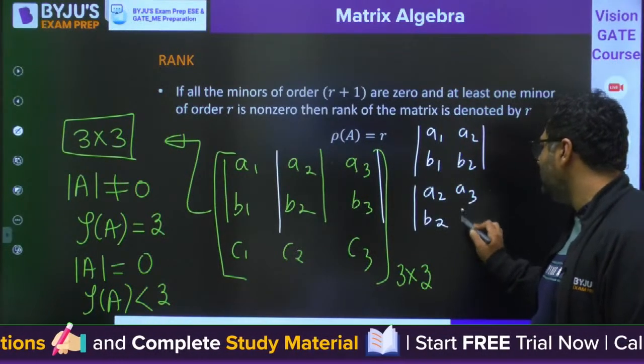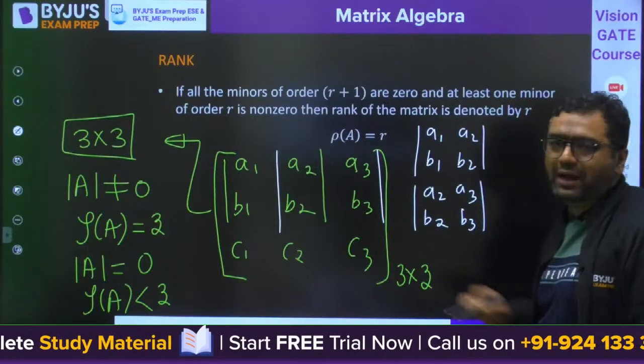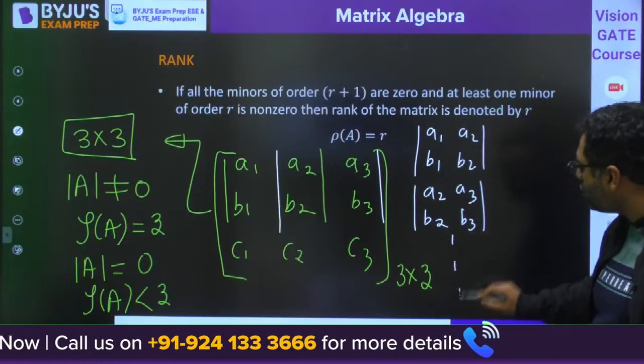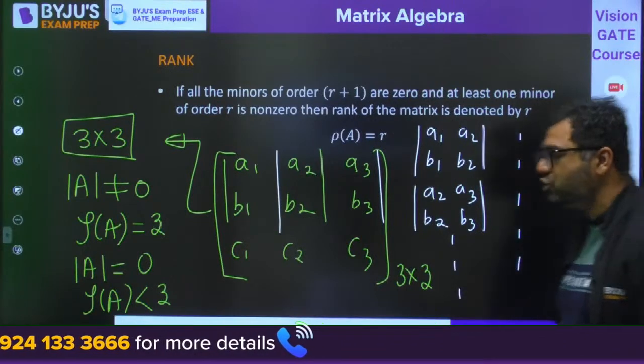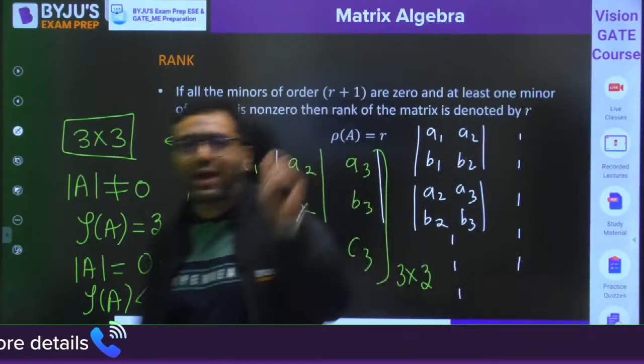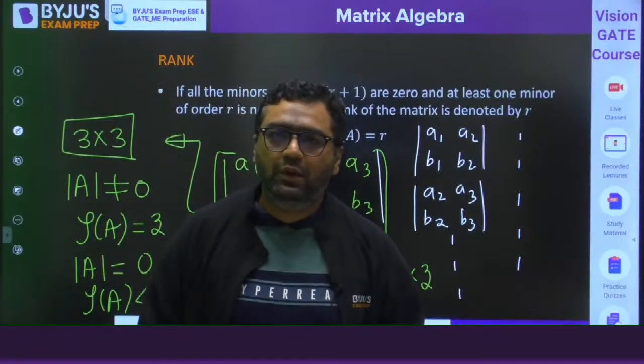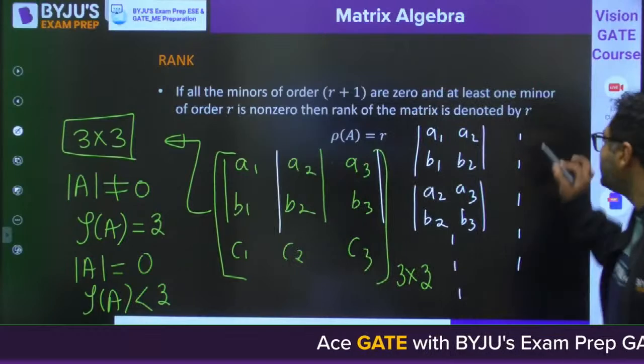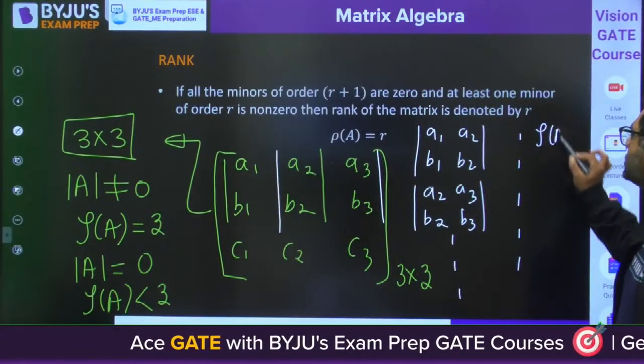You just need to delete one row and one column, or any rows or any column, to get the submatrices. So many 2 cross 2 submatrices are possible. If any one of them is non-zero, we would say the rank of that matrix is 2.